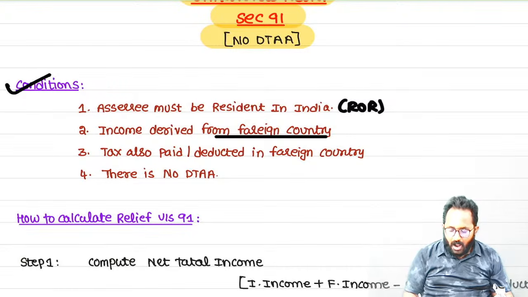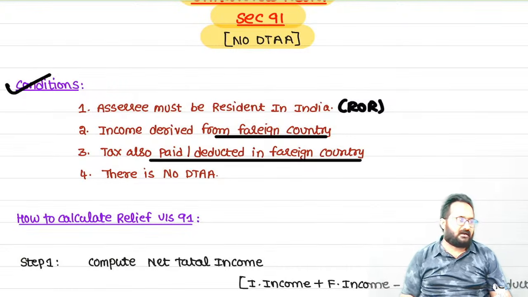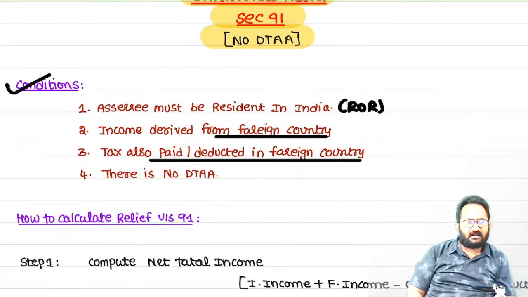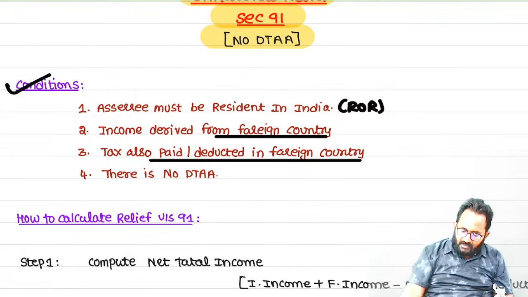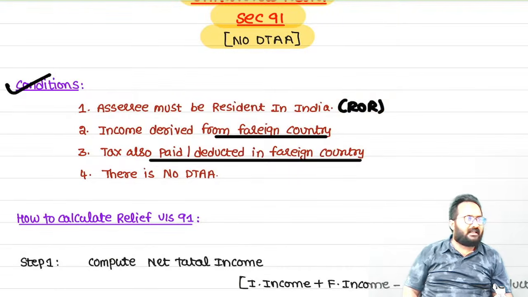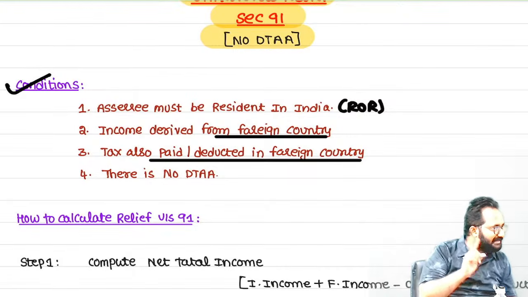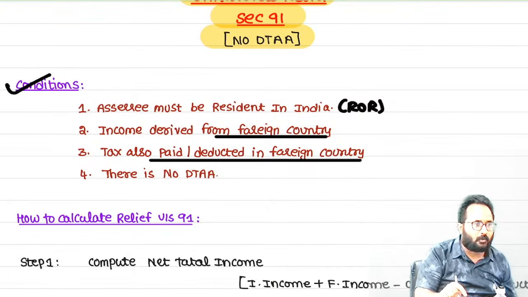Now, also you paid the tax on that foreign income in the foreign country. Now what will happen? Double taxation will happen, because foreign income is already taxed in the foreign country, and you are a resident and ordinary resident. In India, you have to pay the tax on which income? Global income. Now double taxation arises or not? Yes. If double taxation is there, you have to provide the relief.